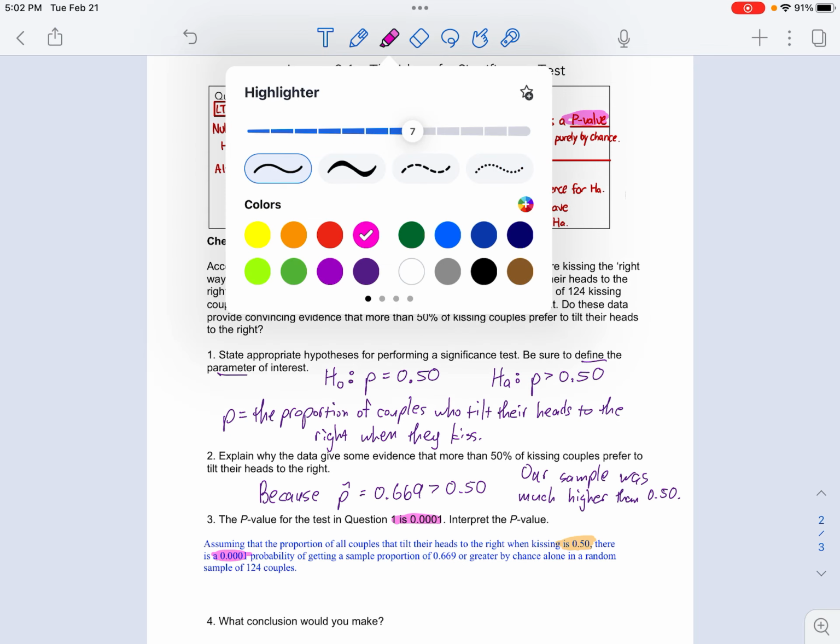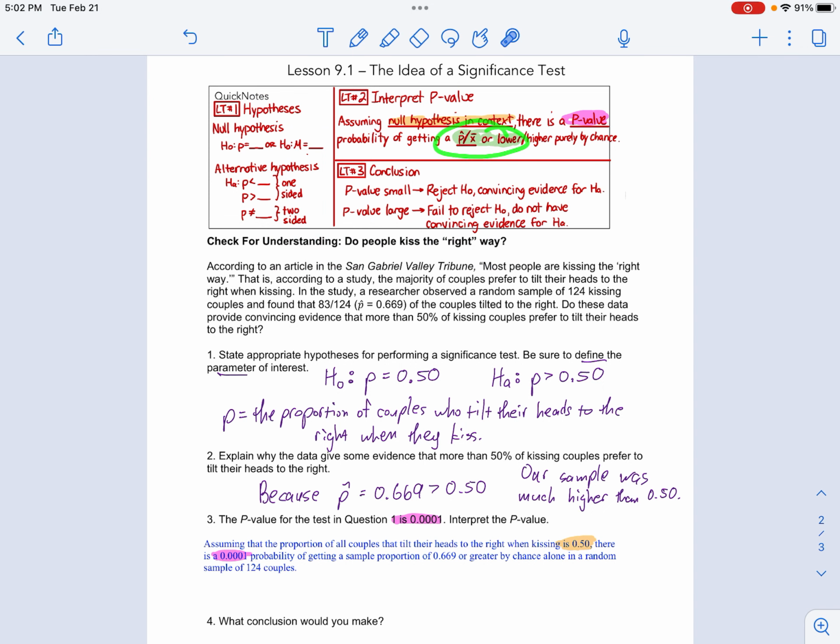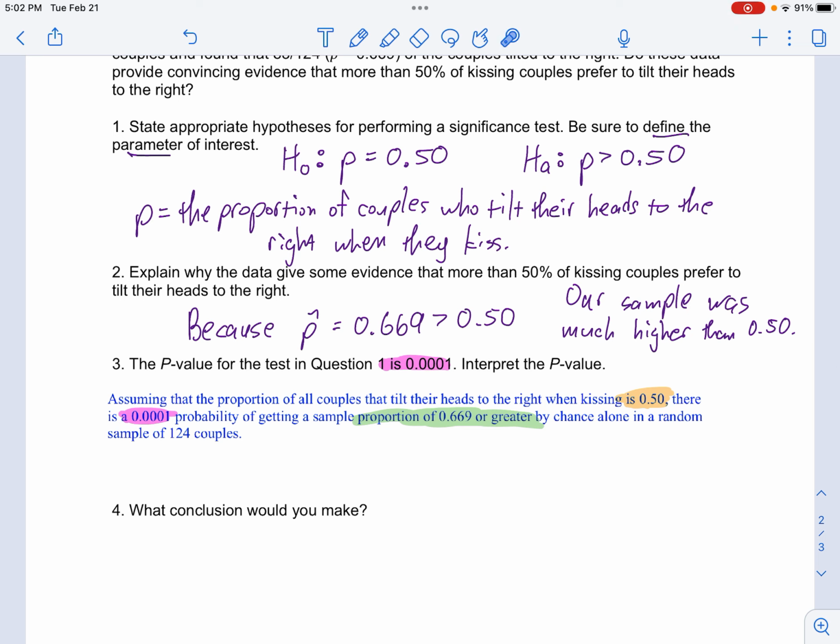And then the last color I did up here was green, just to keep things the same. Then the probability of getting 0.669 or greater, that's that part. So put it all together, right? Assuming that the proportion of all couples that tilt their heads to the right is 50-50, then there's pretty much a 0% chance, a 0 probability of getting a sample proportion of 0.669 or greater by chance alone. So in other words, the random probability of this happening is practically 0.